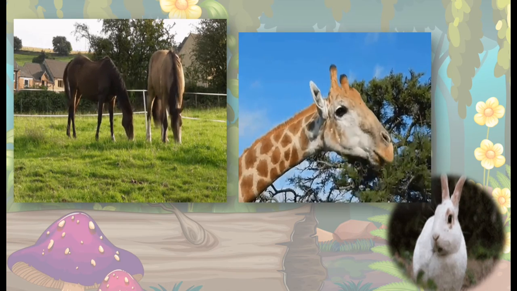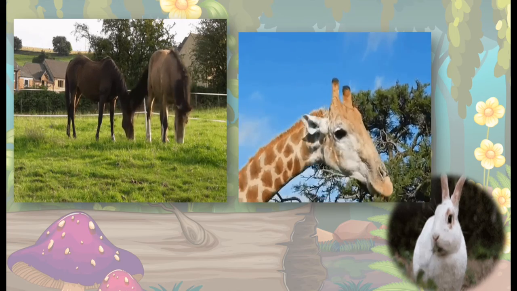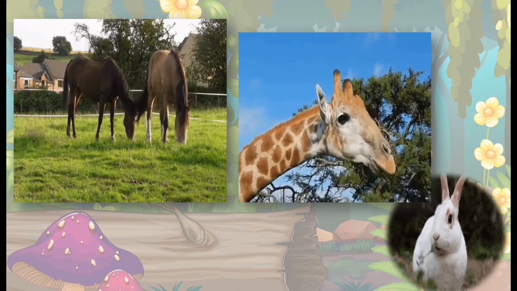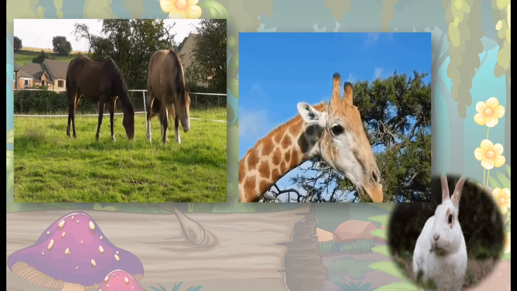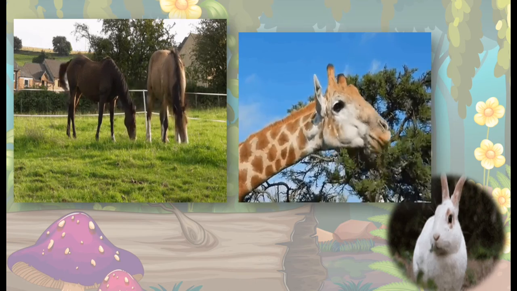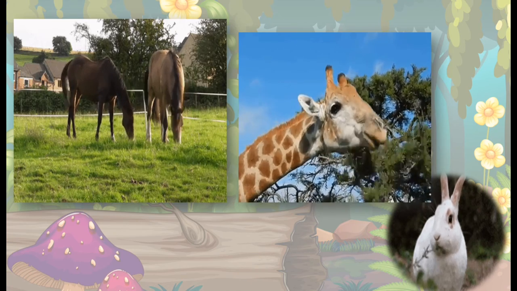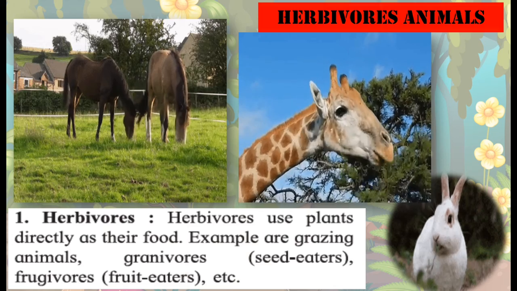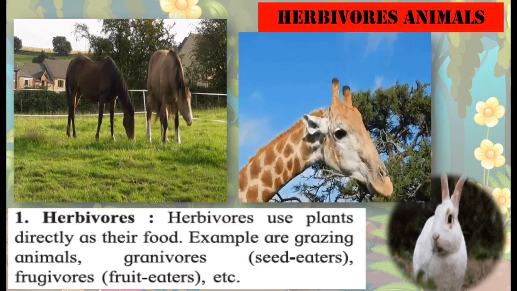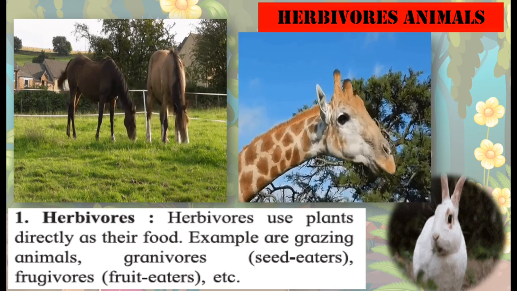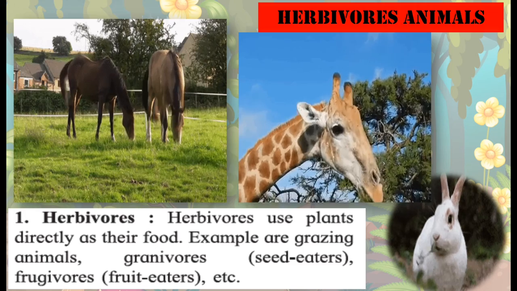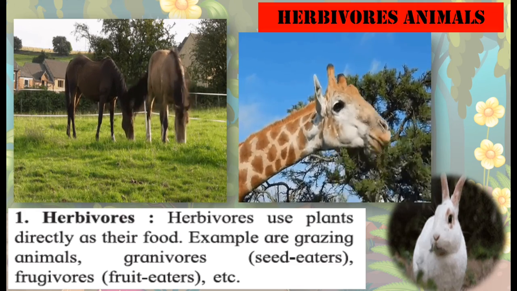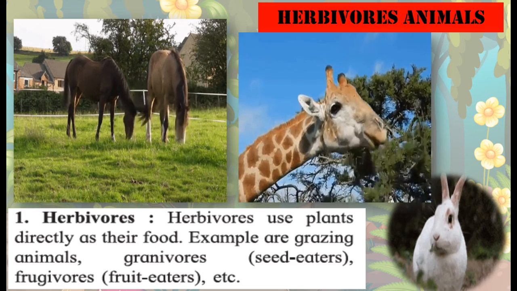Now depending upon the size of the animal, there are certain animals which are very tall like the giraffe. They cannot bend down and eat grass, but they are eating leaves. And they eat only leaves, they do not eat any other animals. So such animals which do not eat any other organism apart from plants, means animals which eat only plants to get their nutrition, are called herbivores.